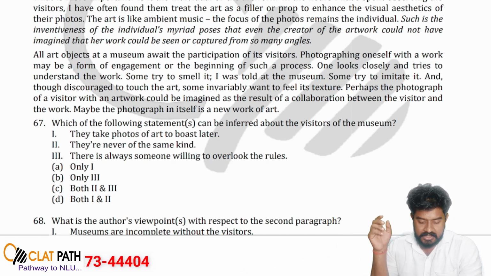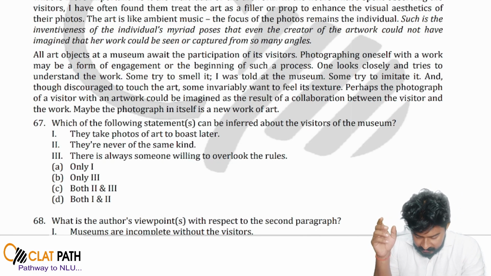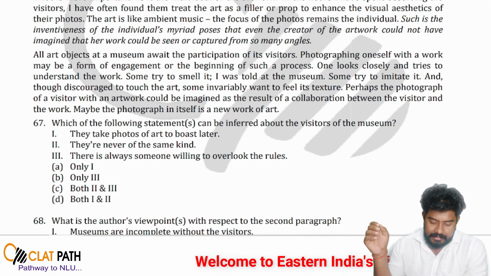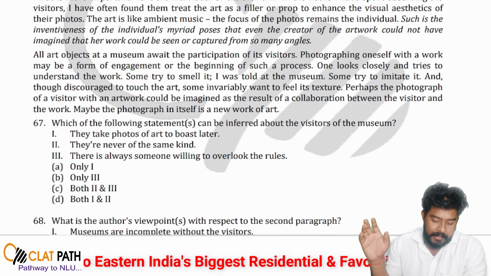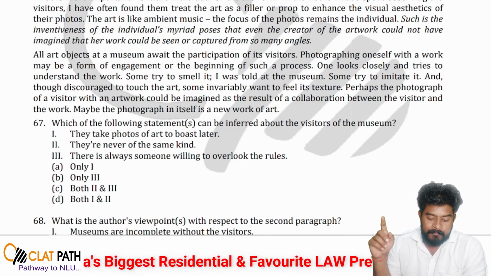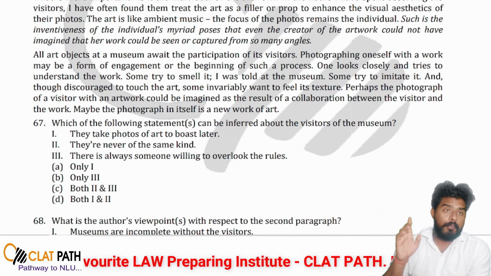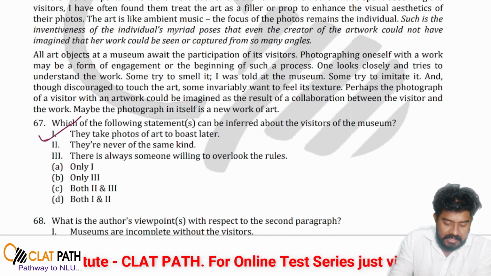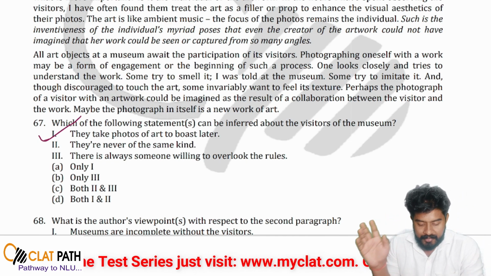So point number 1 is ruled out because it is not at all stated in the passage.